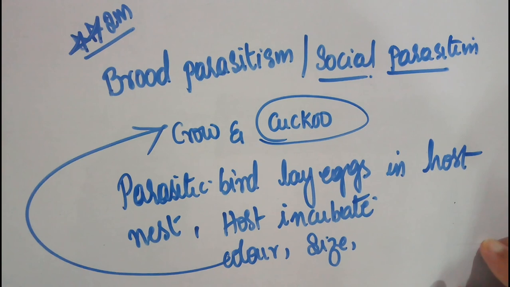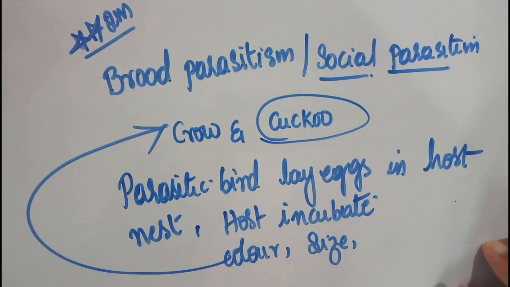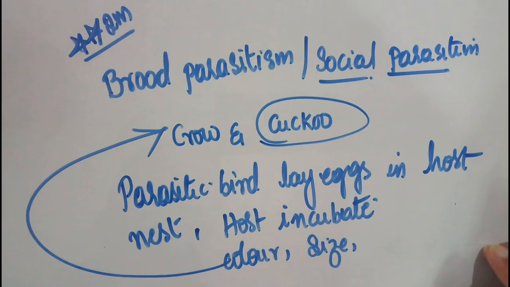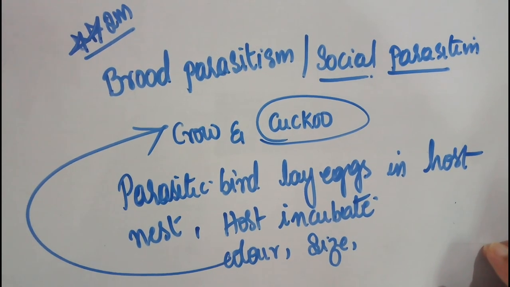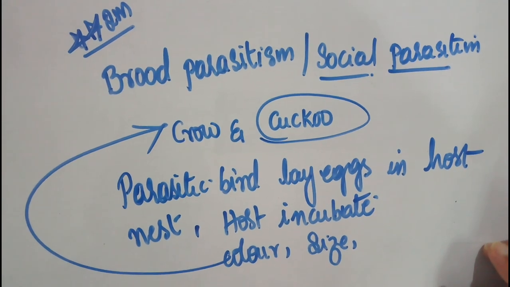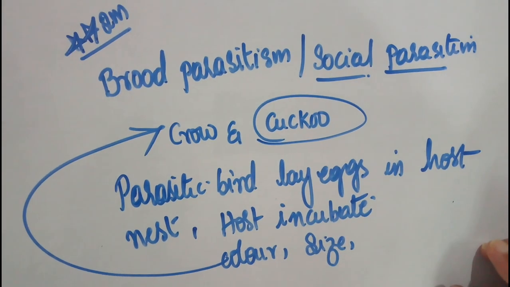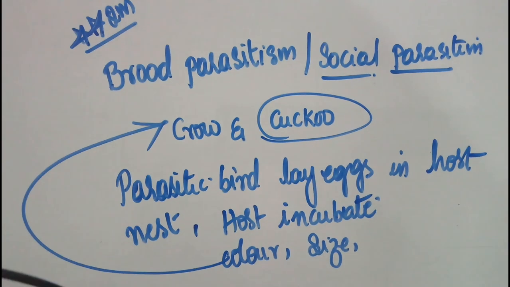If they don't resemble them, the host will kick those eggs off the nest. So this is about parasitism, guys. Thank you very much.